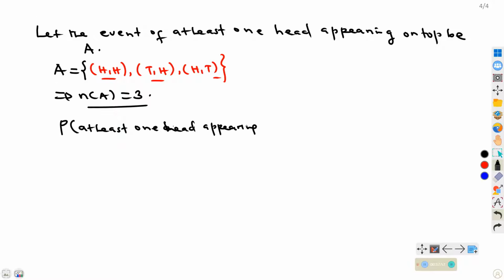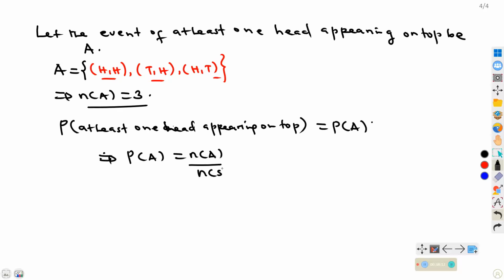This probability will be the same as the probability of A. We know by definition, probability of A is the number in A divided by the number in the sample space. The number in A is 3, the number in the sample space is 4. So probability of A is 3 divided by 4, or else 75%.